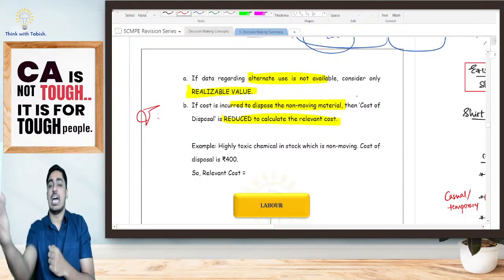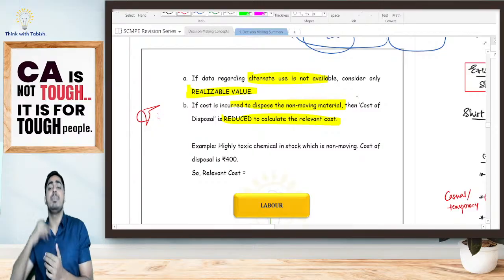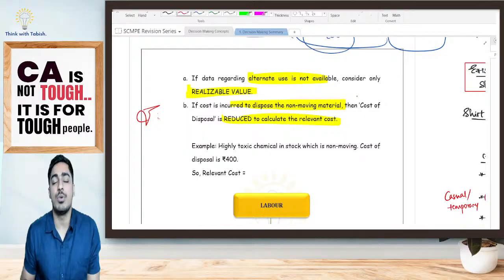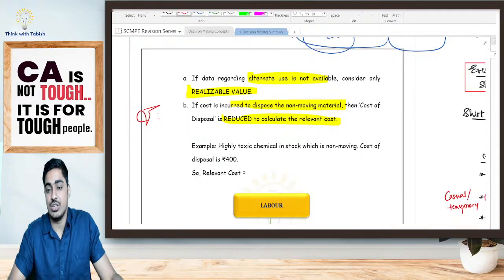See, in the first case I was getting my money, so I said 400 rupees is relevant. In this particular case I am paying my money, so I will say a negative amount is going to be relevant. Is it clear, everyone? Any doubts? Should we continue, students?